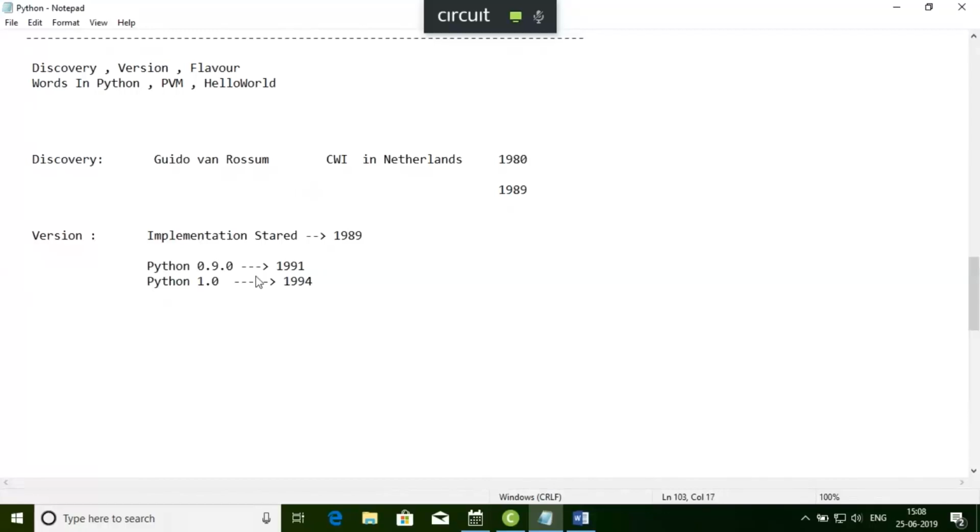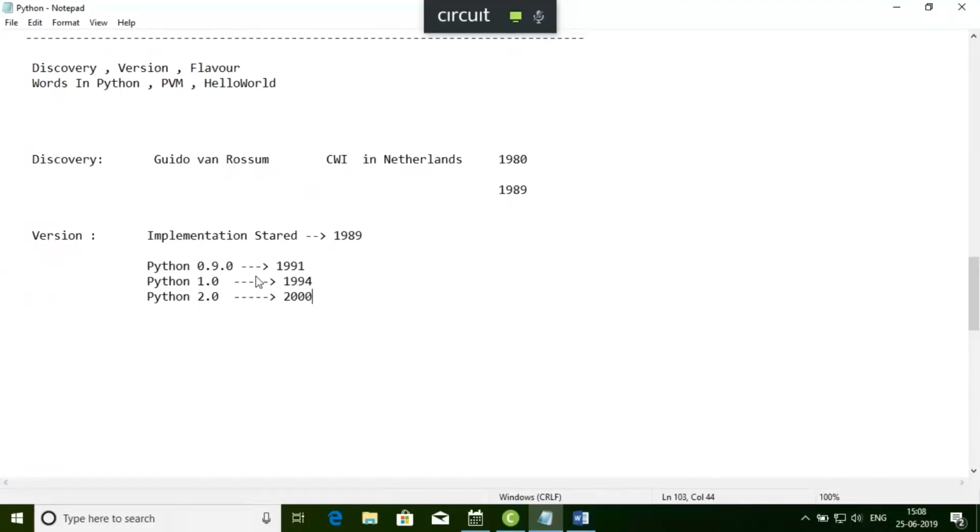Okay. Then the second Python version, 2.0, came in the year 2000. Till 1.0 and 2.0, it was not that popular. It is the same as some other programming languages also; it did not become dominant in the industry.